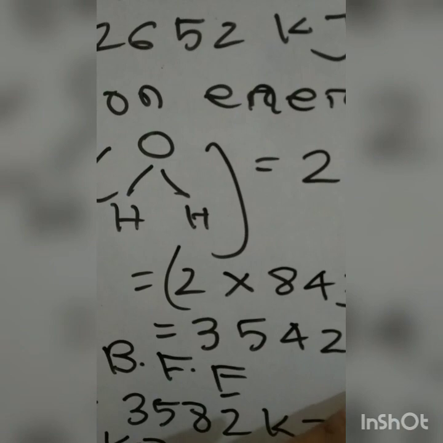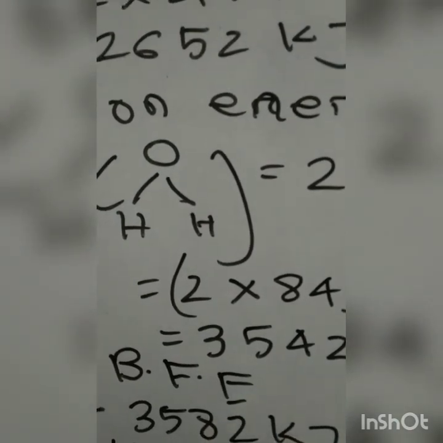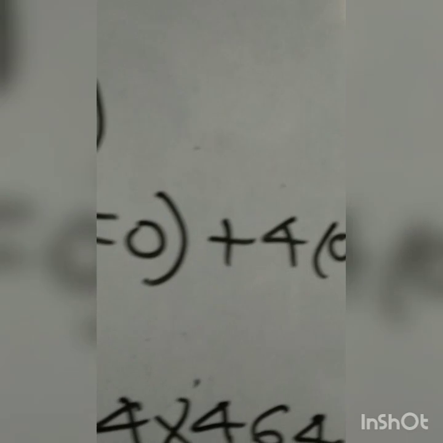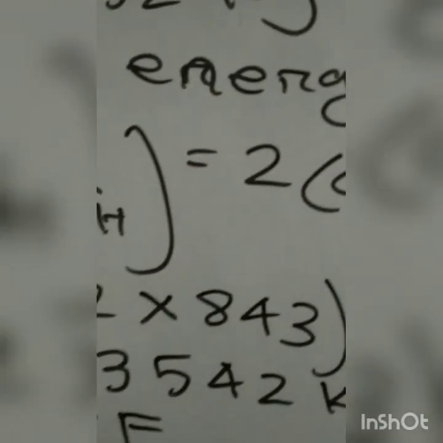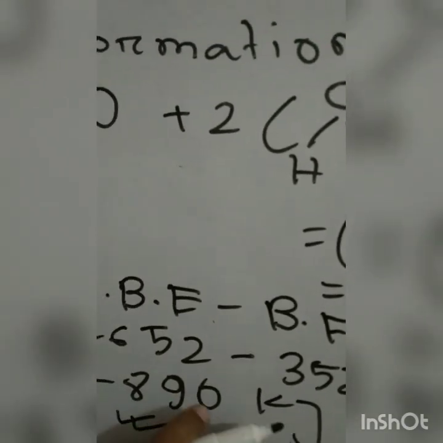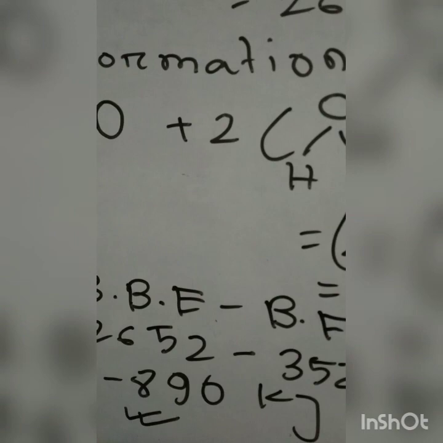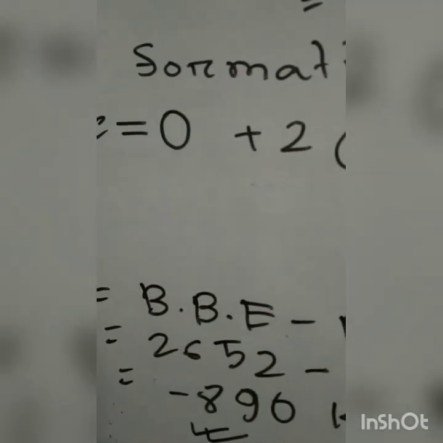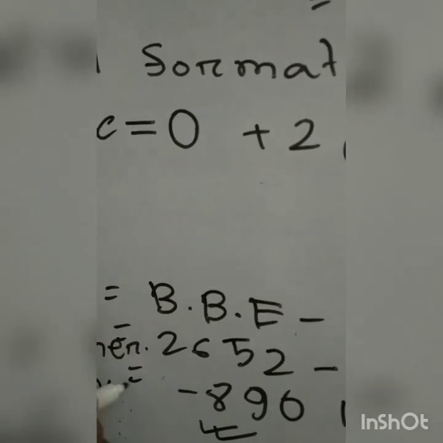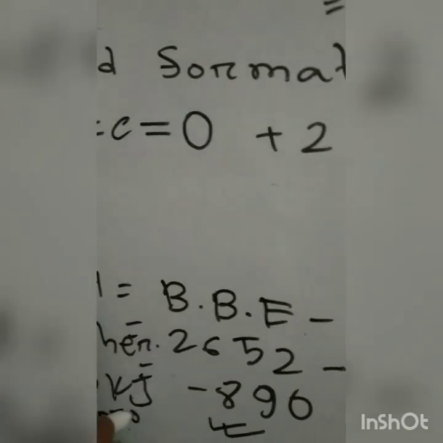So the value of del H is minus 890 kilojoule. So what type of reaction is this one? Obviously it is an exothermic reaction. And 890 kilojoule heat is produced in this reaction.